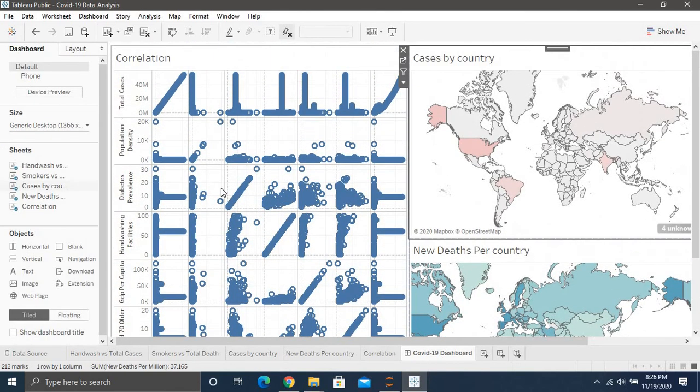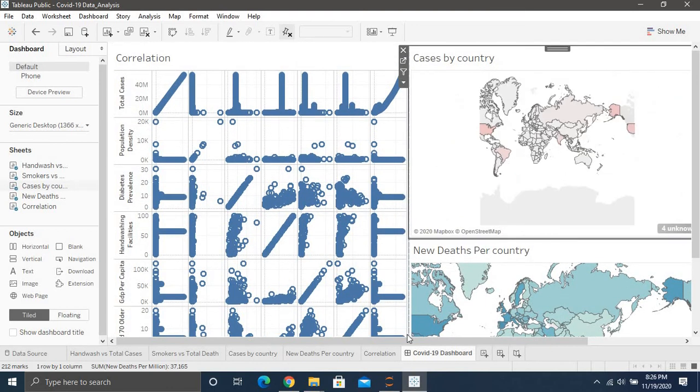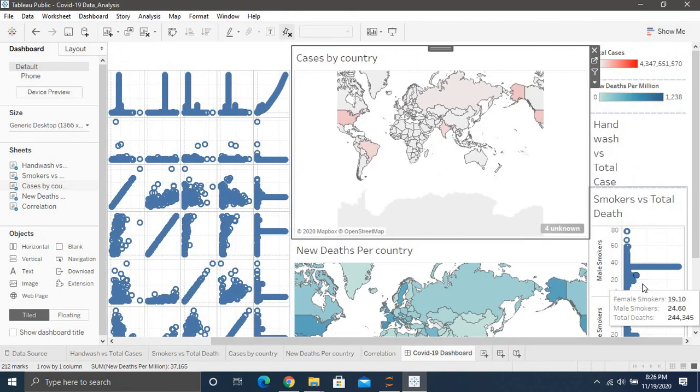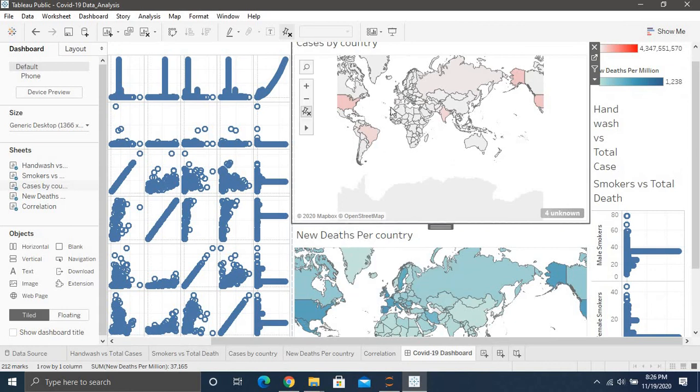So it's not the tidiest one, but it is what it is. Right. So we've just made this entire dashboard here. We can check any kind of new countries we want, and this is for the correlation. This is for the hand wash, smokers, new deaths, and cases by country.